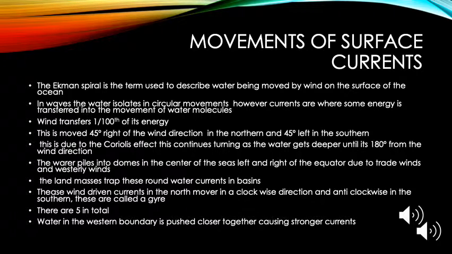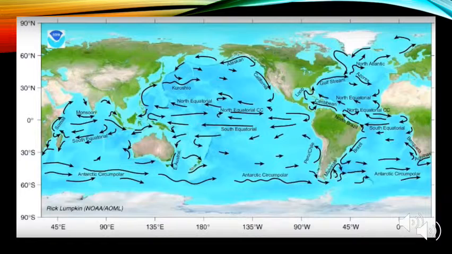These gyres are often egg-shaped, being trapped by land masses, which means that the narrower passing between the land and the middle of the gyre means faster water currents, which often results in western boundaries being pushed closer together, causing stronger currents. Here is a map that shows all the surface-driven currents.